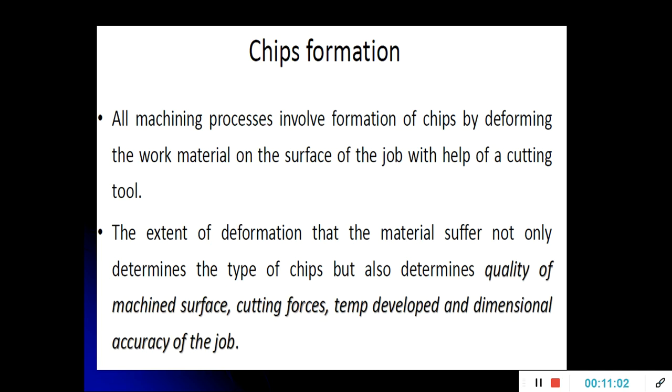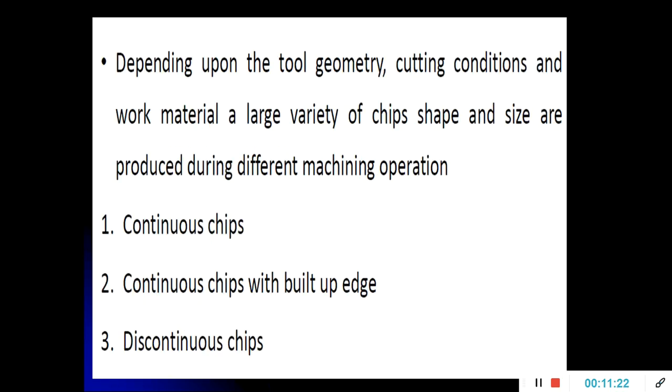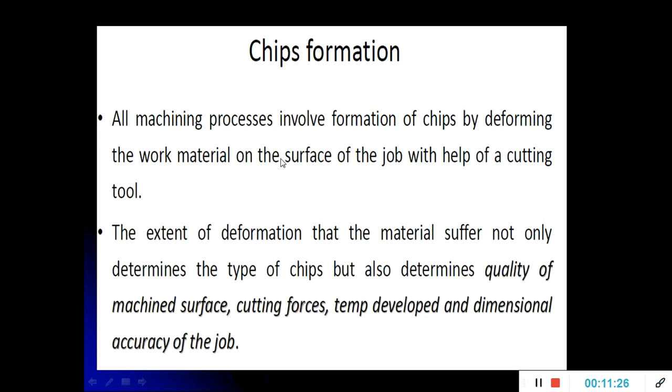The chip formation in the process of metal cutting is very complicated, and it involves 4 different aspects: the first is plastic deformation, the second is heat generation, the third is work hardening, and the fourth is tool wear. When the tool penetrates into the work surface, these 4 aspects take place.